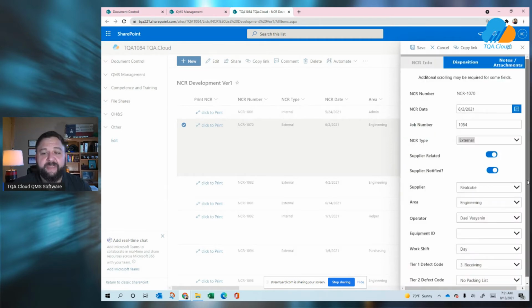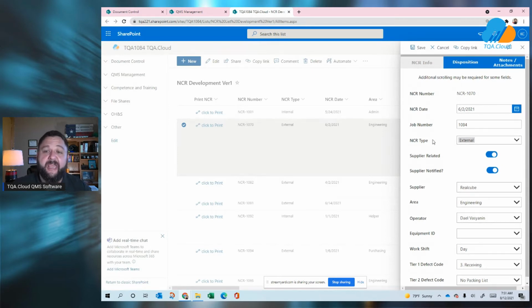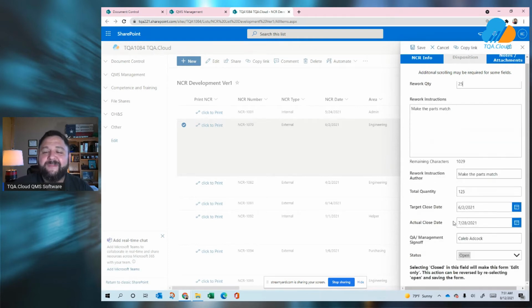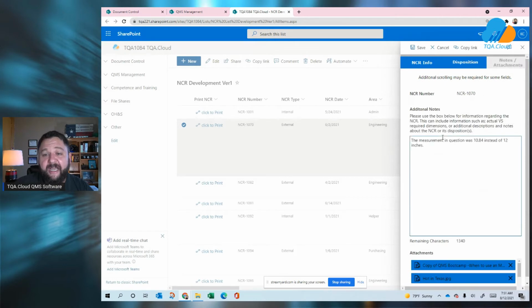And so it's really great because it's going to make sure that we're not making any unintentional edits or modifications to it. So here you can see we've identified the project we're working on, the supplier, all the necessary details there. We can take a look at our disposition. It appears that it was identified as accept with concession. So we accepted none, we scrapped none, we reworked 25. So perhaps this one should have been marked as rework. Then we can identify the status, the notes and attachments.